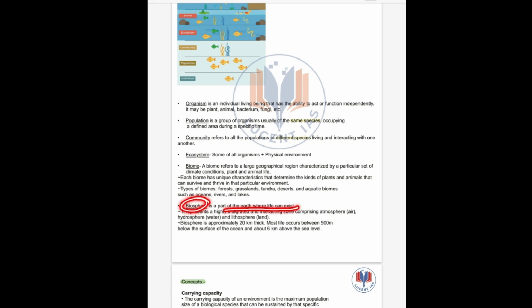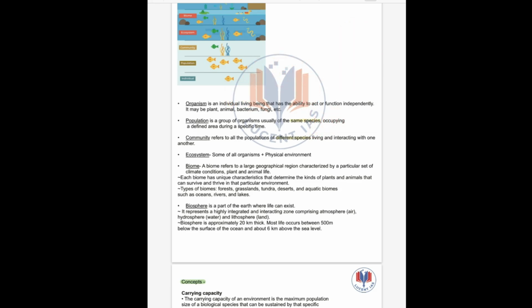Next, at the top we have biosphere. Biosphere is the part where life can exist. If we look at the atmosphere, hydrosphere and lithosphere, combining these, in the middle is the biosphere, where life is possible on Earth. Biosphere is approximately 20 kilometers thick. Most life occurs between 500 meters below the surface of the ocean and about 6 kilometers above sea level.